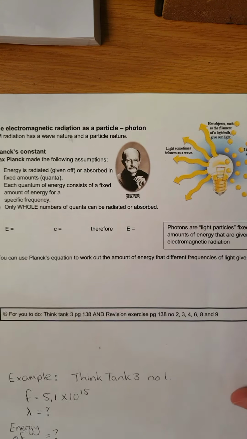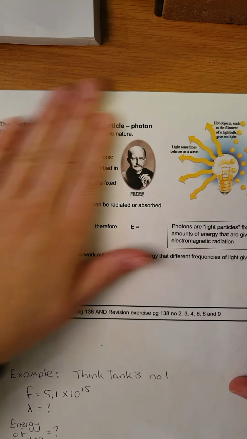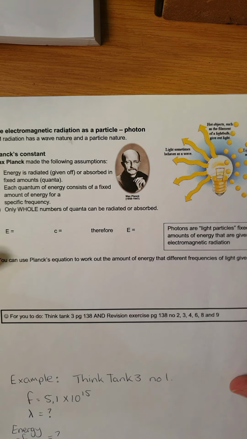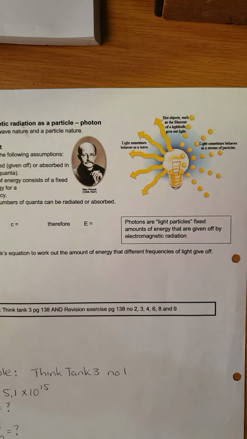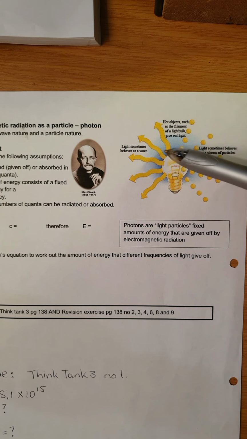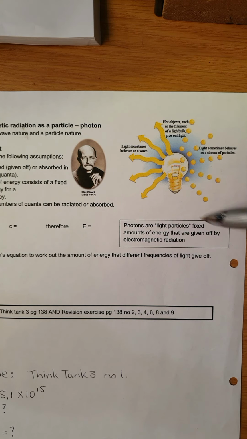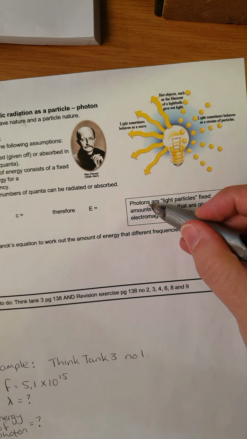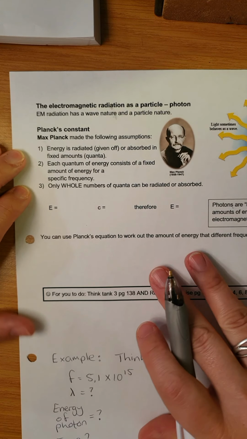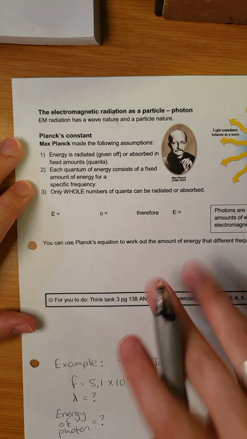Okay, so electromagnetic radiation as a particle. So we're just going to look at this part now. We're not going to look at diffraction at all. So this was quite a nice little drawing that I found, and it shows a light bulb that sometimes behaves like a wave and sometimes behaves like particles. Now, if we think of them as particles, we call them photons. Photons are basically a particle of light.